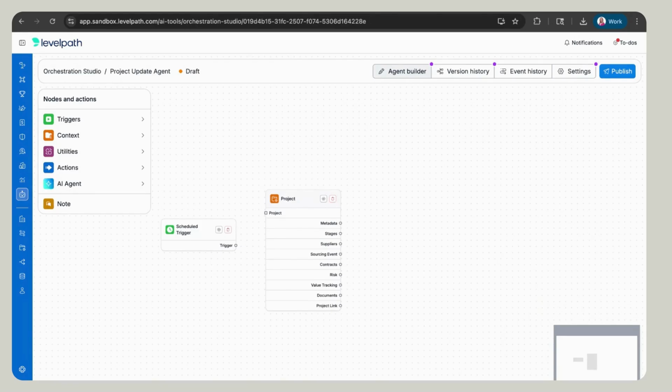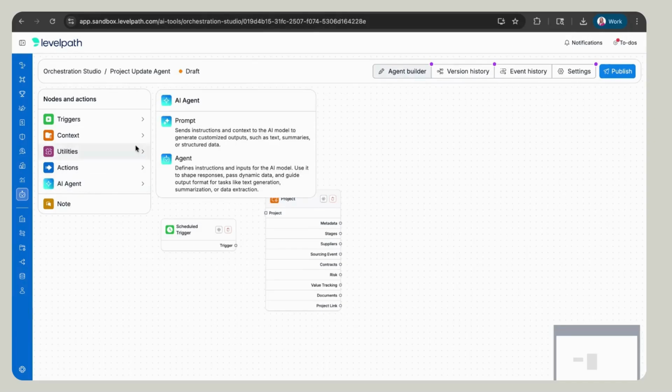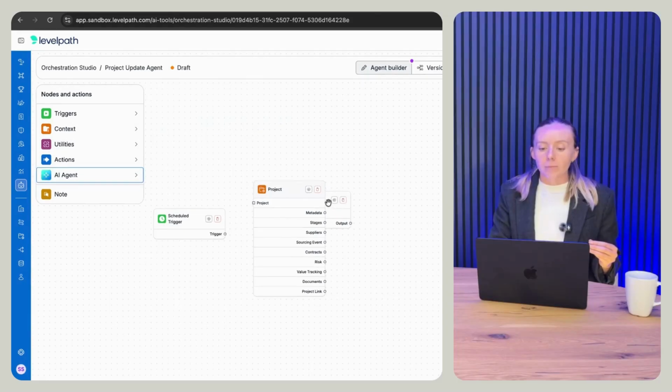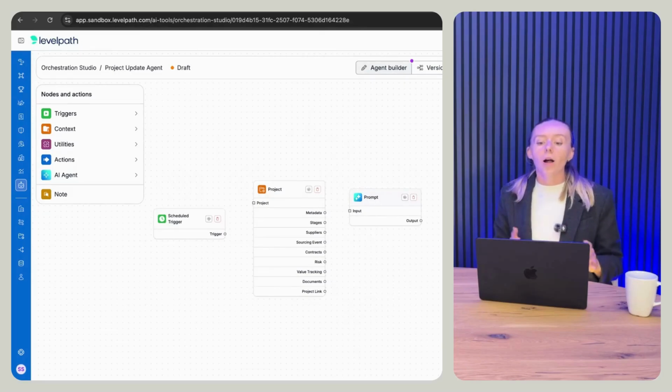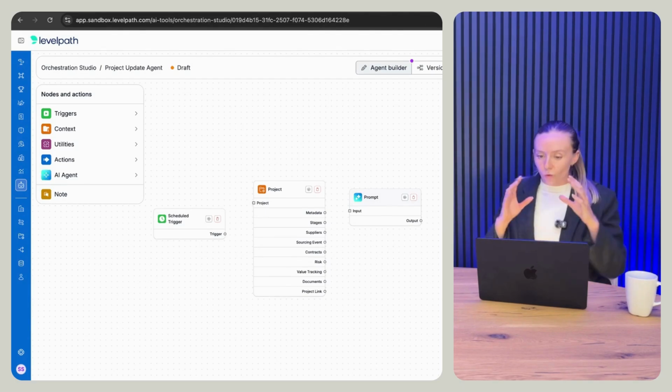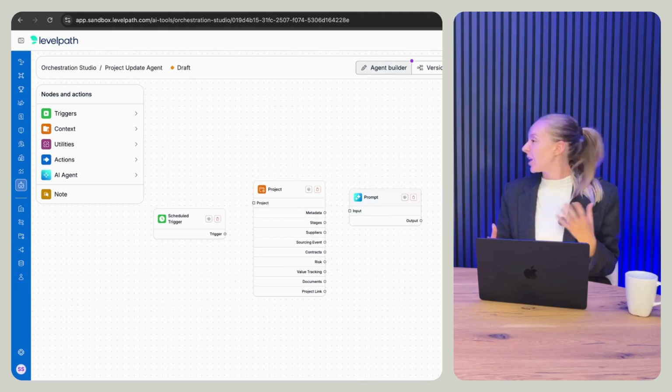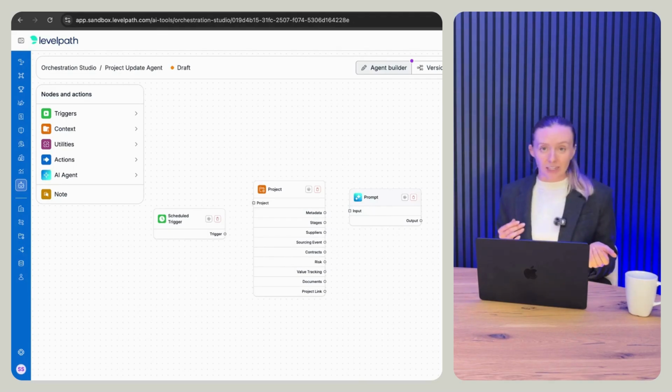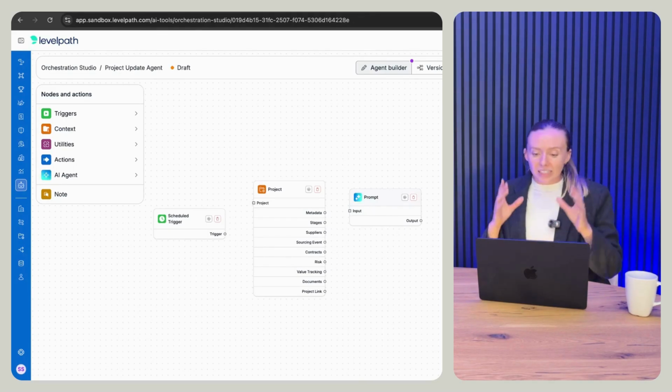All right, and now we need instructions. Do you remember what another word is for instructions when talking to an agent? Prompt. A prompt, yes. So all we have to do is hop in here and grab our prompt. In our prompt, I'm going to write a series of instructions all in plain English. No coding required. All I have to do is tell it to grab that information from the project, write it in here, maybe put in like a paragraph. I like emojis, so I might ask for some emojis as well, and then tell it to post a comment.